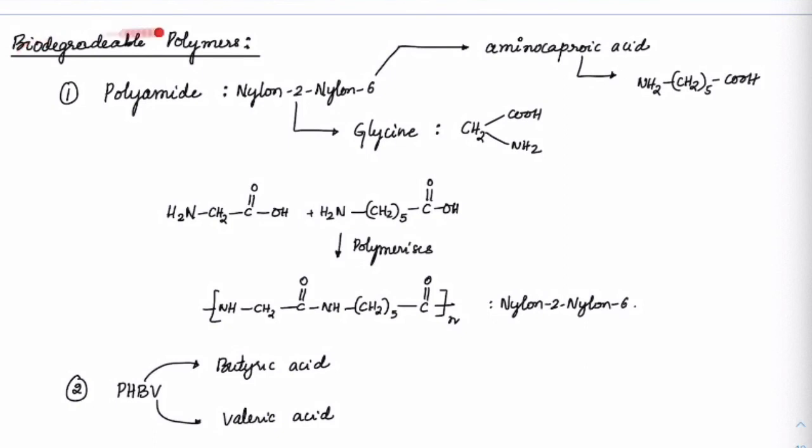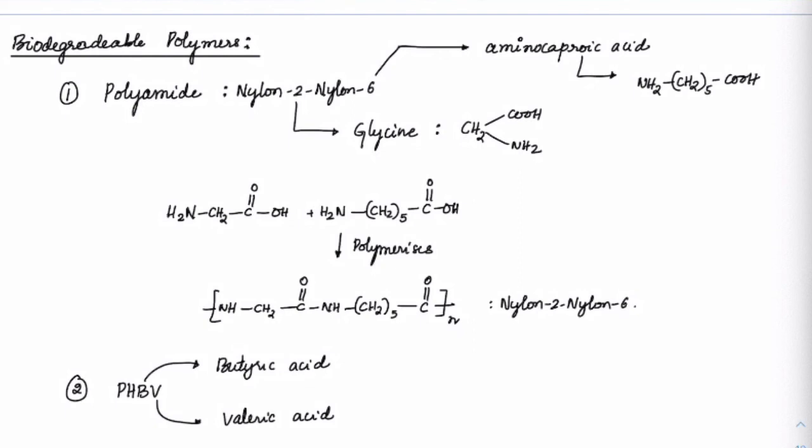Now, next you see biodegradable polymers. Here again polyamides are used. Nylon 2, nylon 6. If you check out, this 2 here is coming from glycine, and this 6 here is coming from aminocaproic acid. So basically a 2-carbon amino acid and a 6-carbon amino acid. So these are the keys. We have just learned that glycine is a non-chiral-center alpha amino acid.